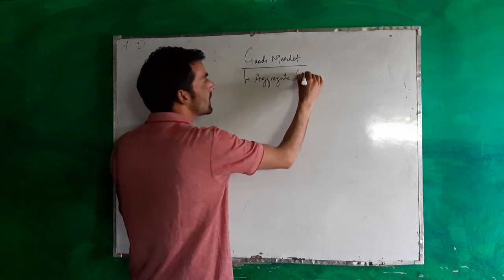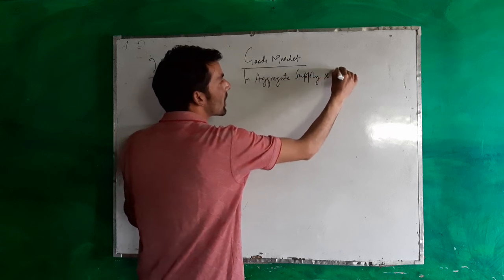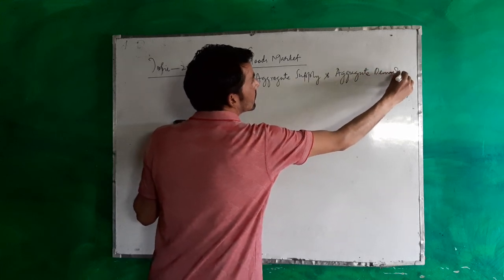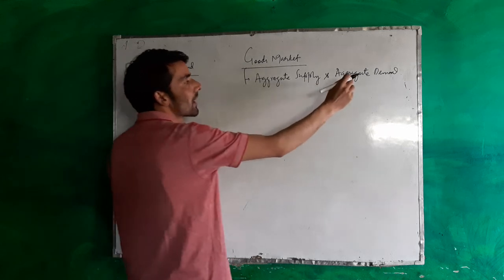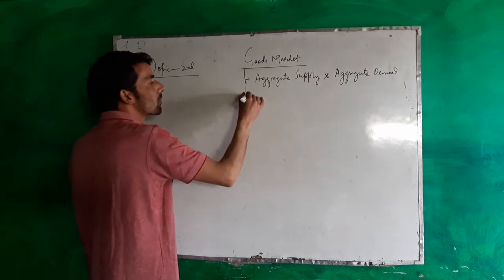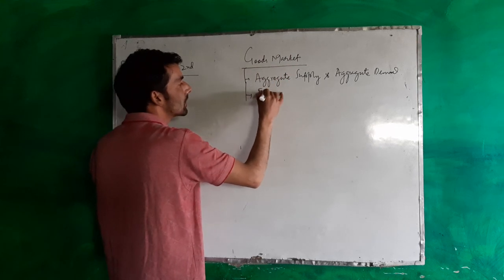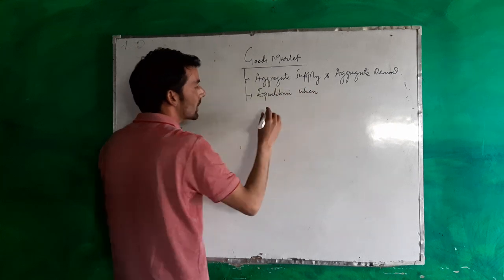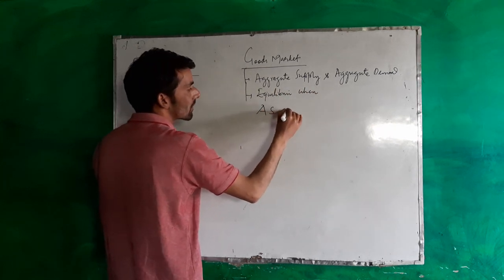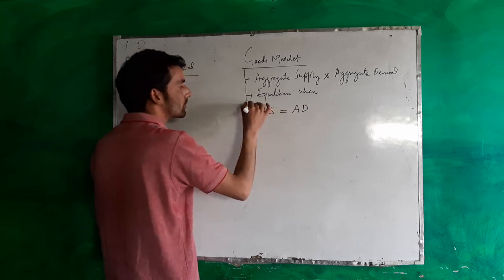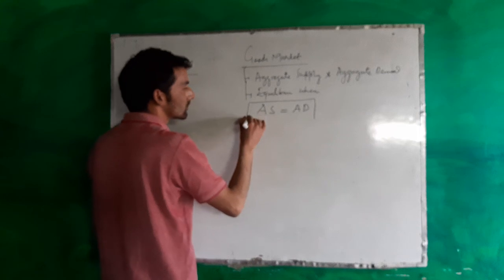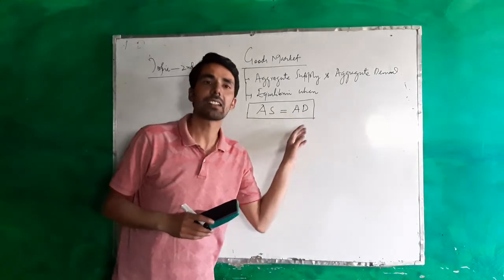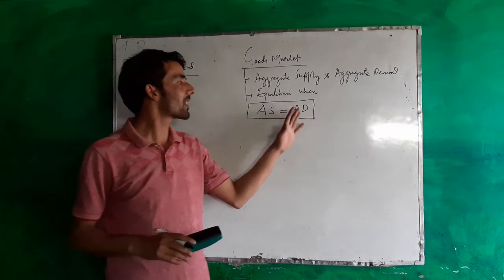Aggregate supply and aggregate demand. Aggregate supply for goods and services, aggregate demand for goods and services. And this goods market is in equilibrium when aggregate supply equals aggregate demand. So what is aggregate supply and what is aggregate demand?